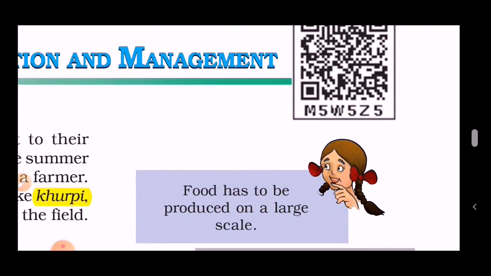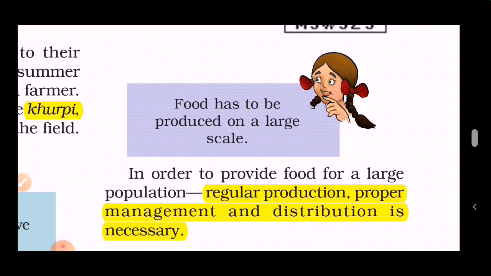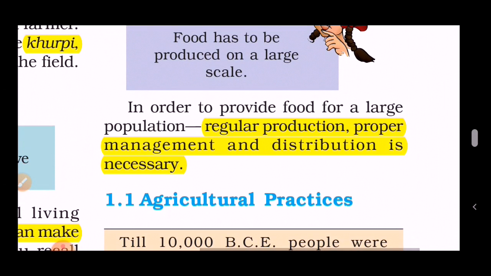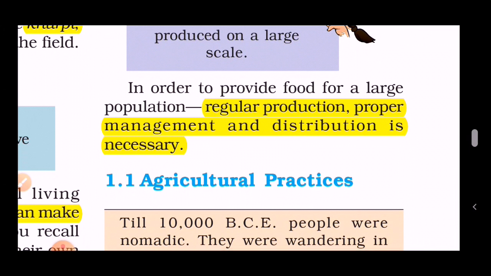Let's come back to the upper part. Food has to be produced on a large scale. Food is to be produced in such a way that it is fulfilled for the whole country. In order to provide food for the large population, regular production, proper management and distribution is necessary.